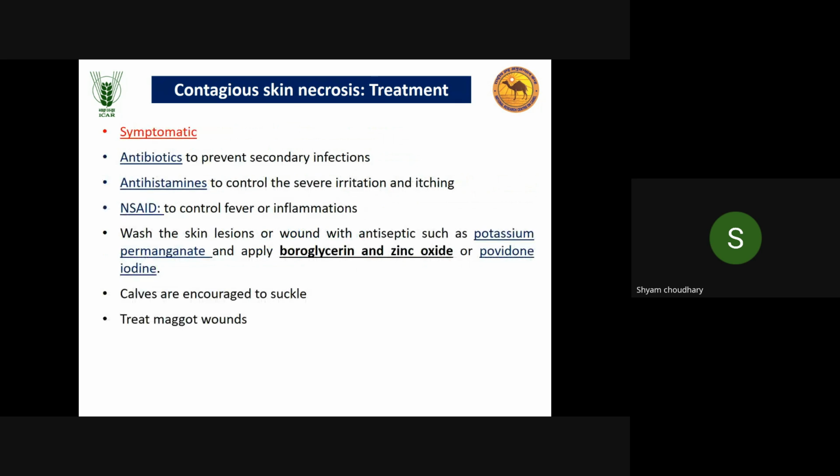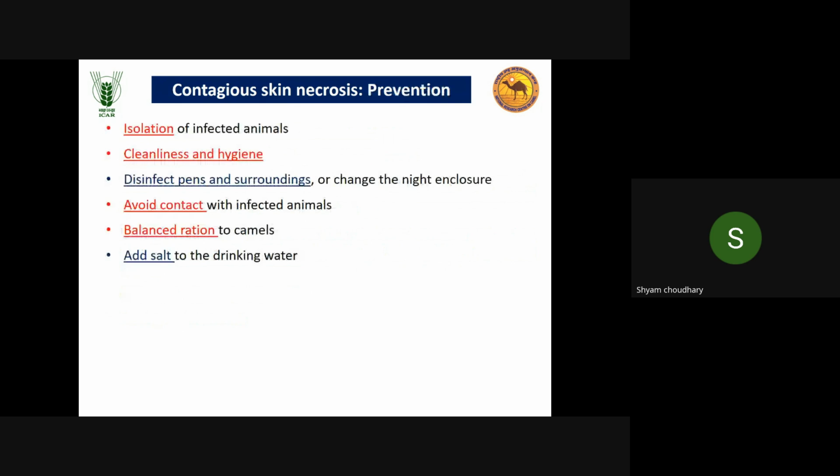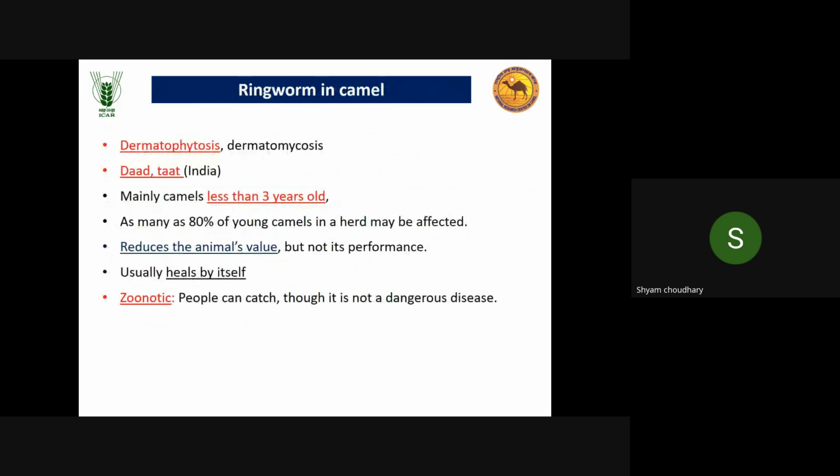Symptomatically, we must treat this contagious skin necrosis using antibiotic, antihistaminic, NSAID, and other antiseptics. Prevention: isolation, cleanliness, hygiene, disinfect the pen and surrounding area, avoid contacts, give balanced ration to camels, and add salt in drinking water.